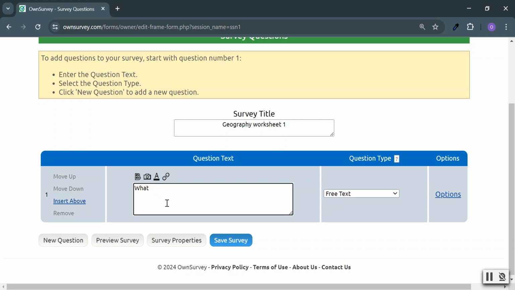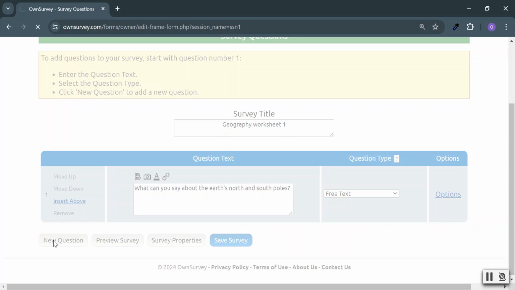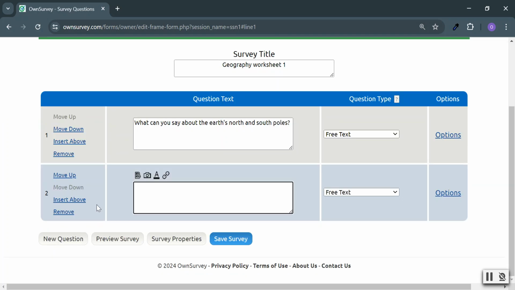This is a question the teacher asks the student following what was taught during the lesson. What can you say about the Earth's north and south poles? So this is a free text question. Okay, it should be free text. Let's put a couple of questions here. Maybe three, maybe four.